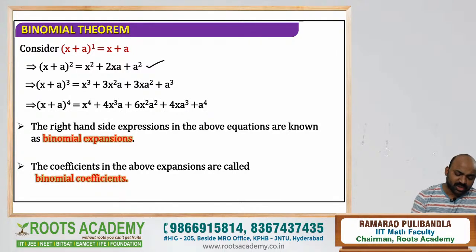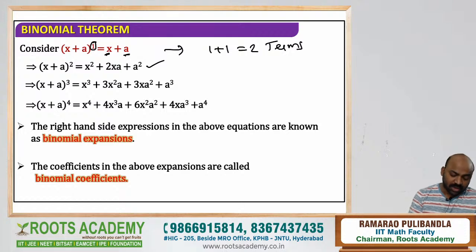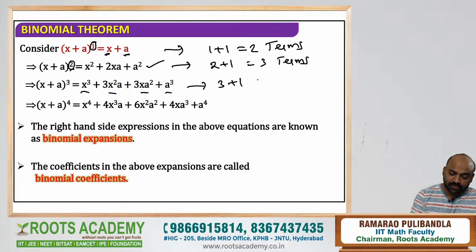So here you can observe one very beautiful thing. Here when I have power 1, dear students, how many terms do I have? This is one term and this is one term. So we have 1 plus 1, which is called 2 terms. Have you got it? When I have power 2, I have what? 1 plus 1 plus 1. We have total 2 plus 1 terms, which is nothing but 3 terms. When I have power 3, you can say 1, 2, 3, 4 terms you have. That is nothing but 3 plus 1, 4 terms.